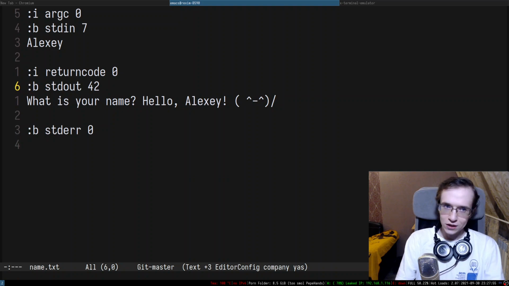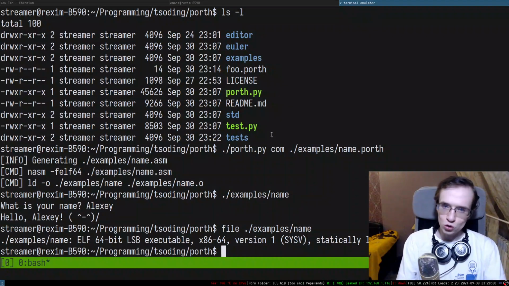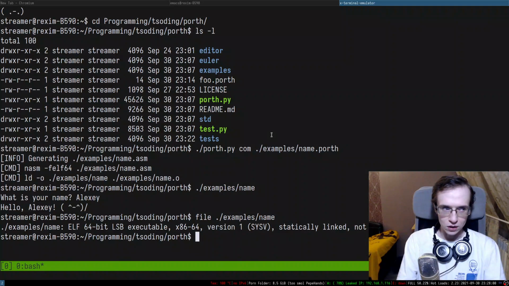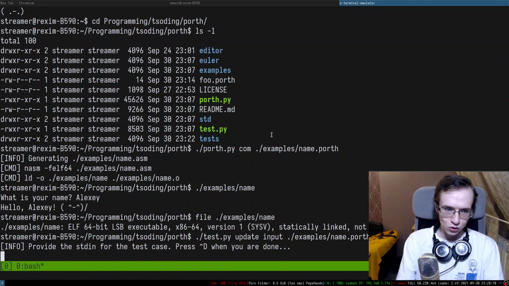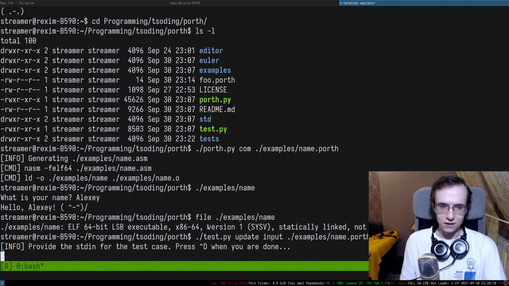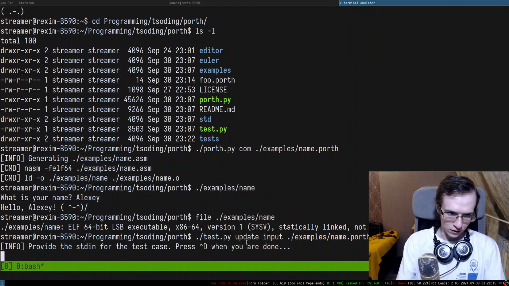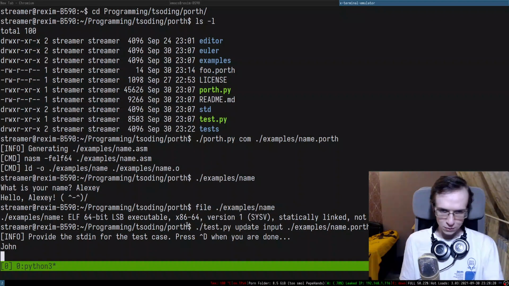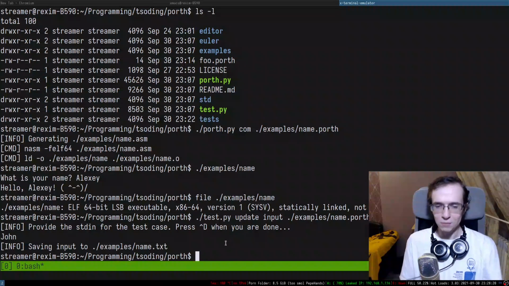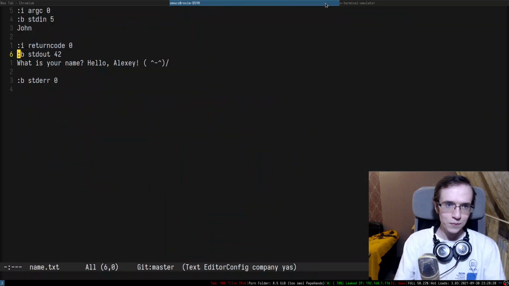There is a bunch of commands that allow you to update the standard input. For instance, you can do test.py, and you can say update input examples name.porth, right? So I'm updating the input. It says: provide the stdin for the test case, press Ctrl D when you're done. Okay, let's actually provide something like John, and I'm going to press Ctrl D, and it updated the test case, right?